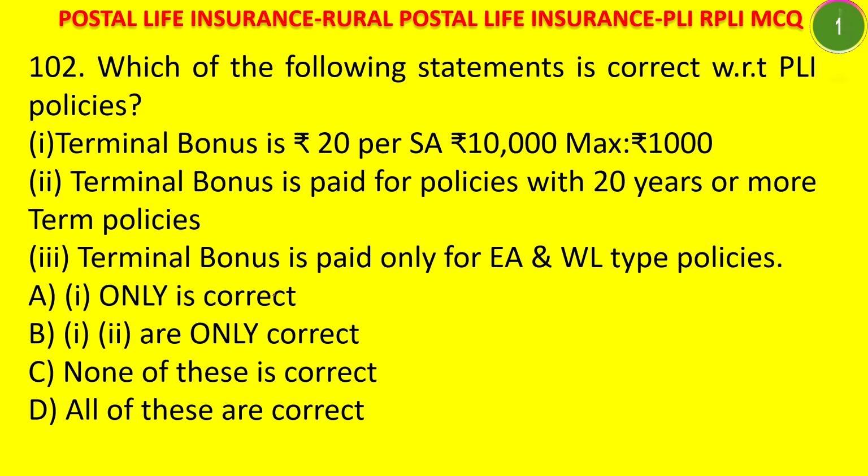Please post your answer in the comment section. The answer is all of these are correct. That means terminal bonus will be paid for whole life and endowment policies, and terminal bonus will be 20 rupees for each sum assured of 10,000, and a maximum amount of only 1,000 will be paid as terminal bonus for any policy, and terminal bonus is paid for policies with 20 years or more term. Okay, these are the different conditions of a terminal bonus.